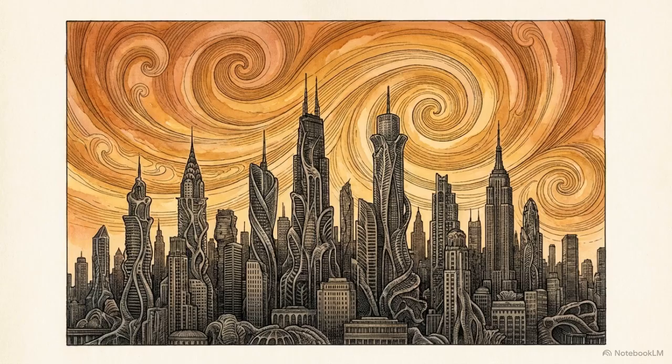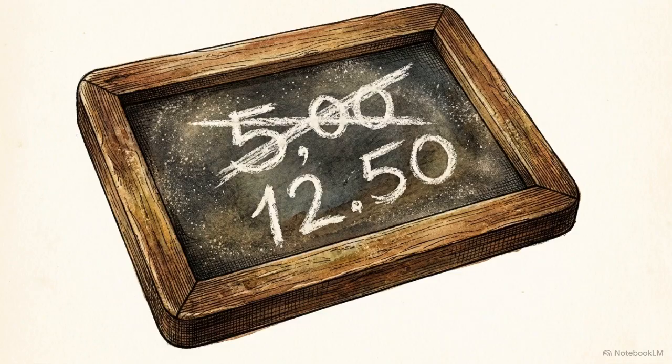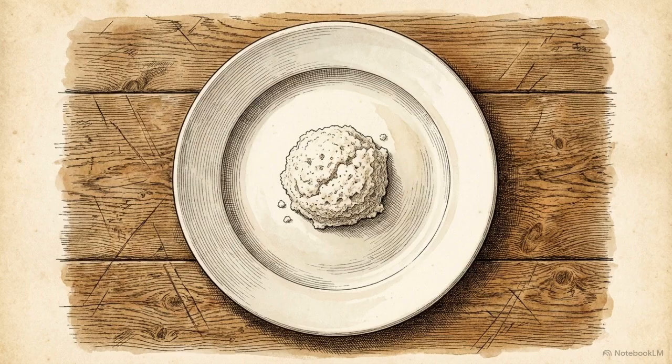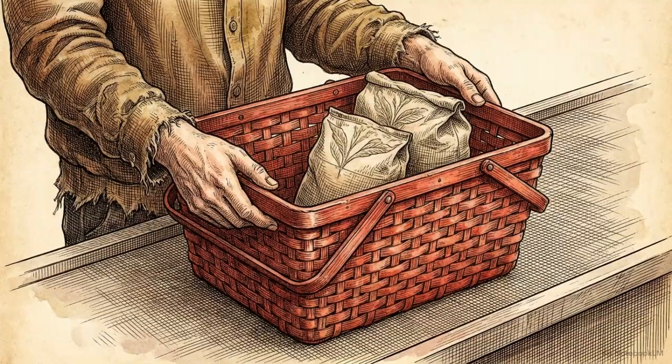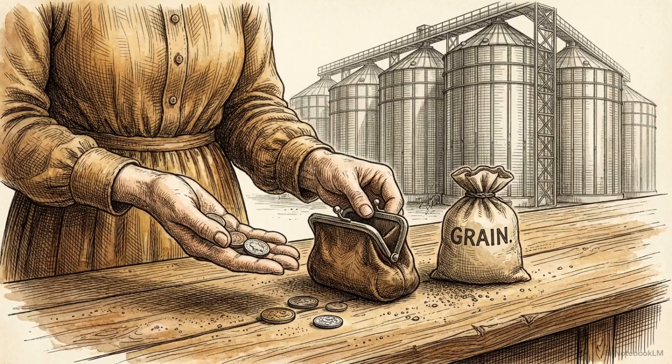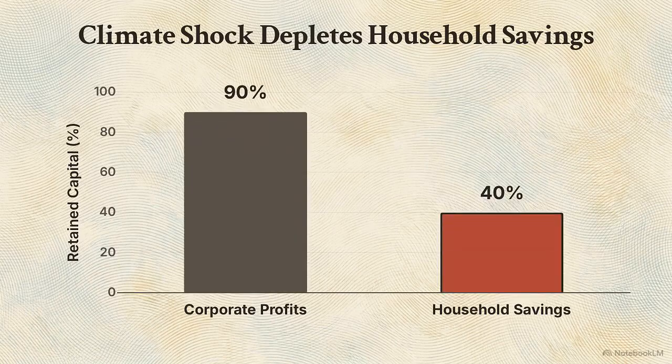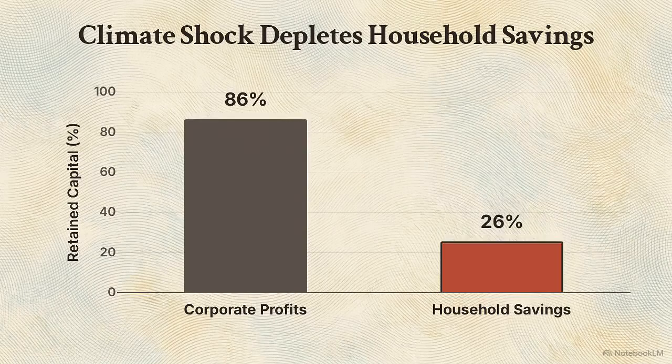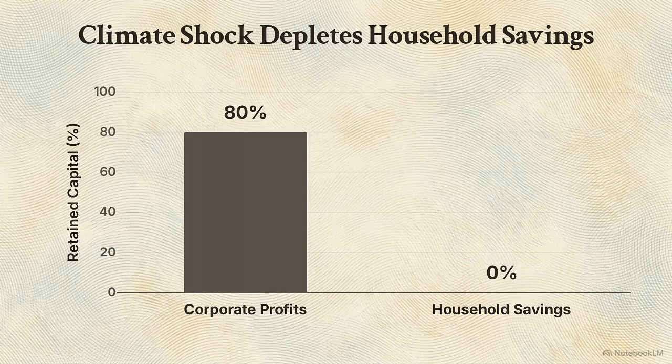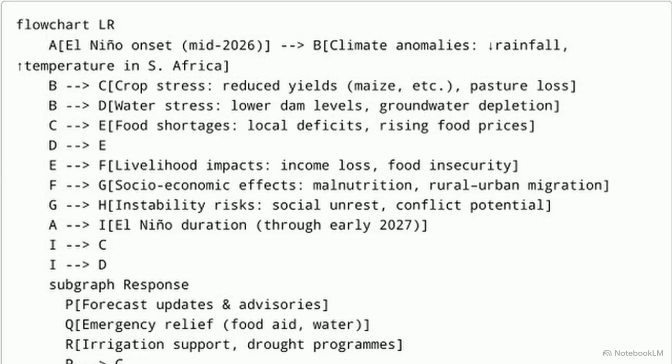The final human cost occurs away from the farms. As rural labor demand drops and staple food prices spike, caloric intake falls sharply for the urban poor and rural families. Agricultural shortfalls reach past corporate profit margins. They act as a regressive tax, systematically extracting capital and basic nutrition from the demographic groups least equipped to absorb the shock. We can now view the completed risk architecture, tracing the failure chain from a Pacific thermal anomaly down to regional social instability. But this isn't inevitable.